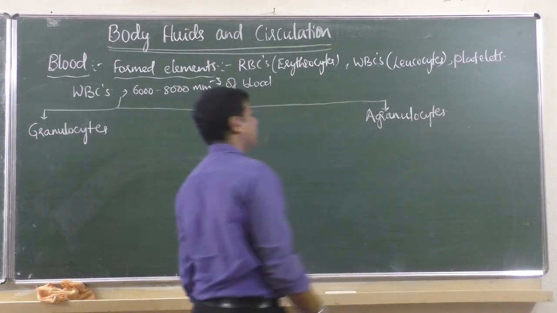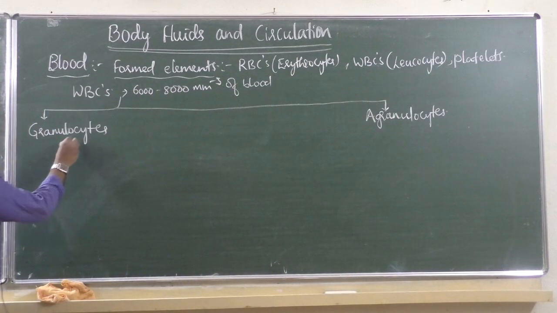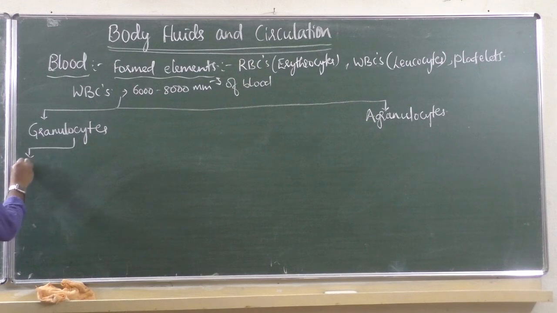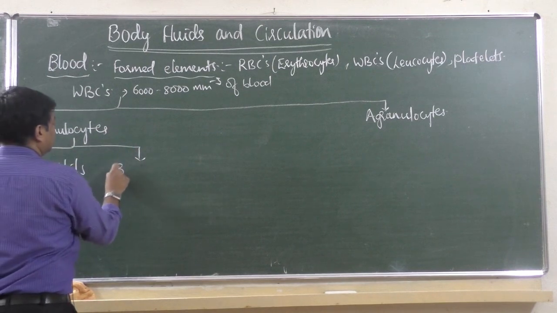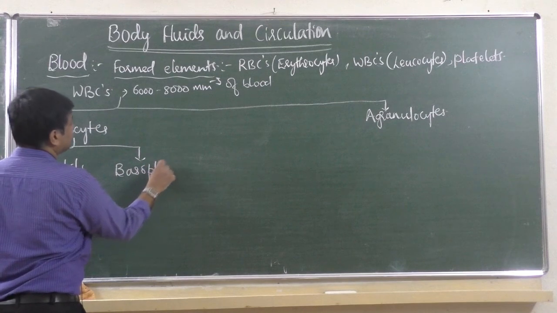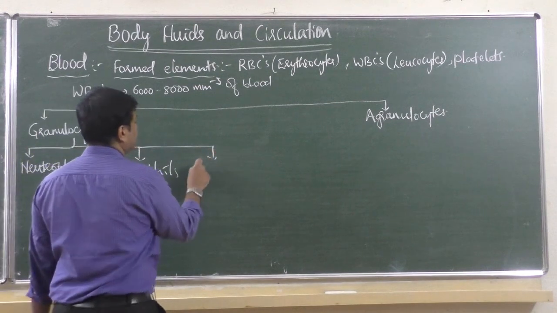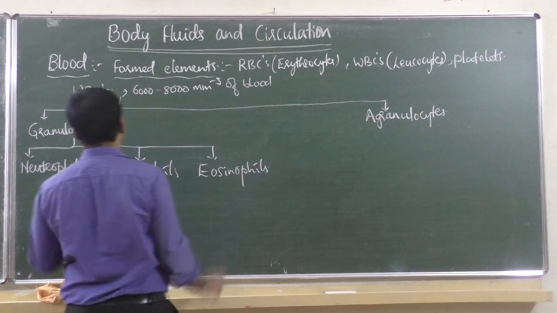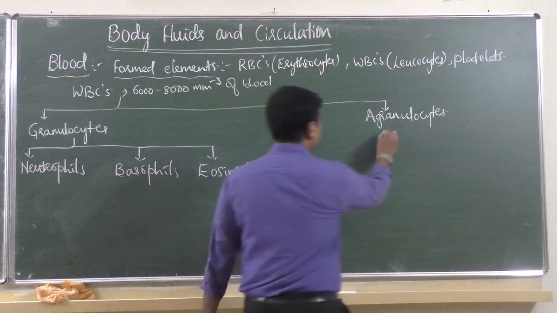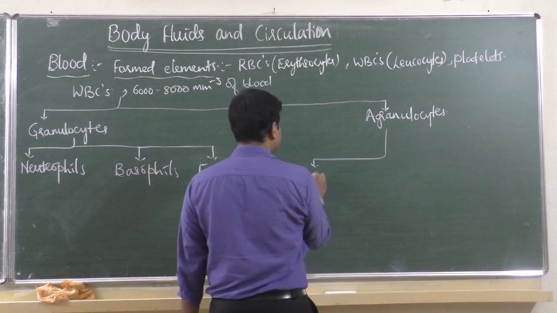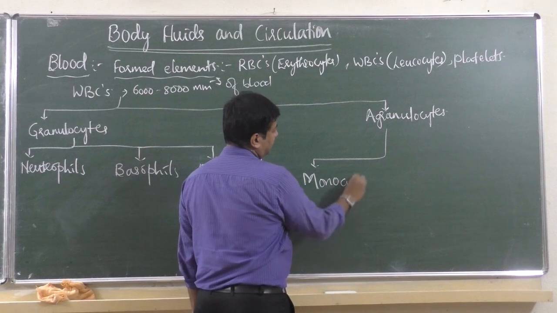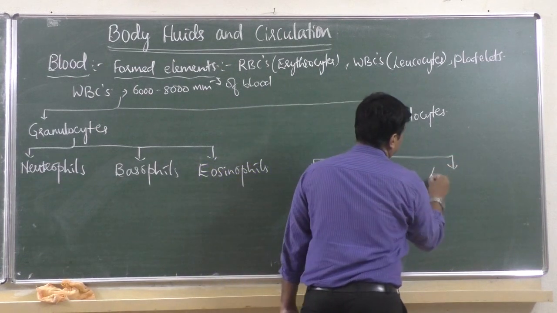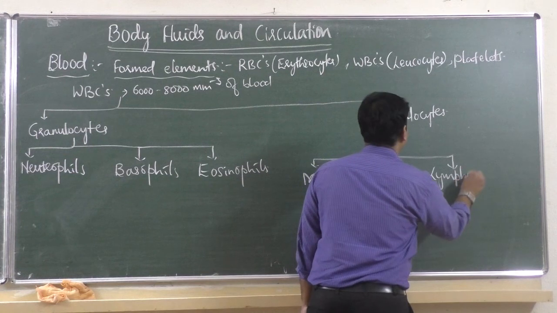Granulocytes are again three types, if you remember: neutrophils is one type of cell, basophils are another type, and eosinophils are the third type under granulocytes. Under agranulocytes there are two types, monocytes and lymphocytes.